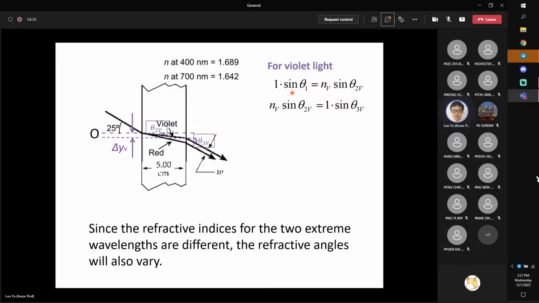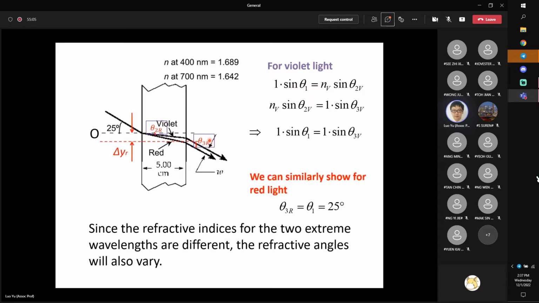Now, if you combine the first and the second equation, you can directly say 1 times sine theta 1 equals 1 times sine theta 3V. No matter what refractive index n_V it is, this equation always holds true. So in other words, theta 3V should equal theta 1, equal to 25 degrees. I get this conclusion without using any n_V here. No matter what n it is, it will not change the final emerging angle.